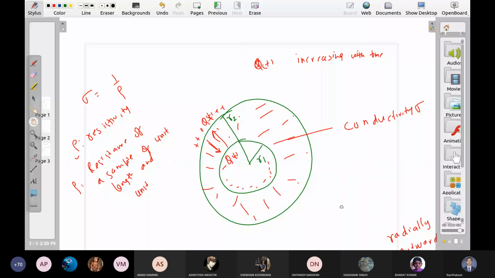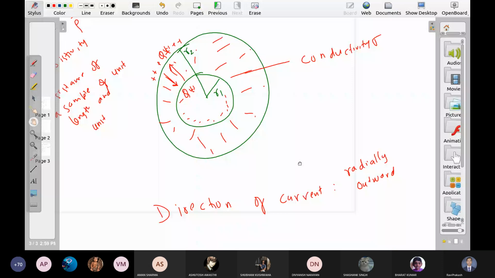Now, if this is the current, what is the magnetic field here? First of all, let me know what is the direction of magnetic field here. So we have three components of magnetic field: along radius, along azimuthal, and this is along the north pole to south pole.